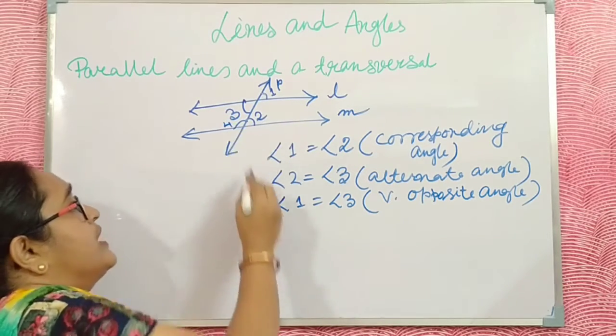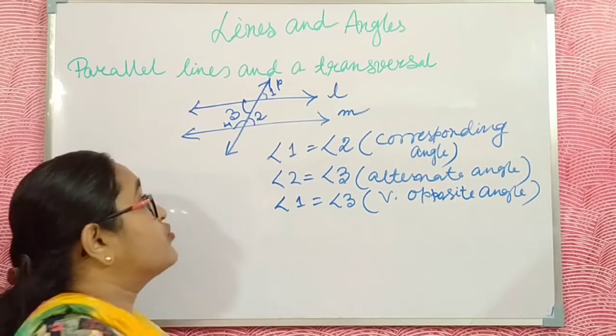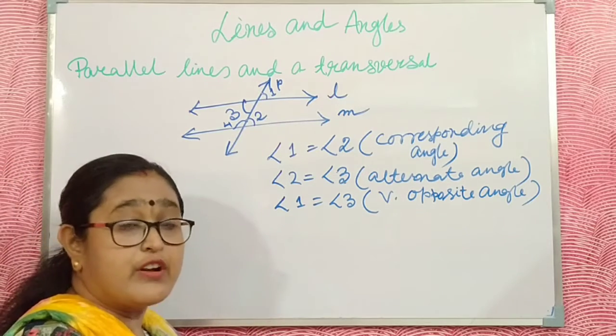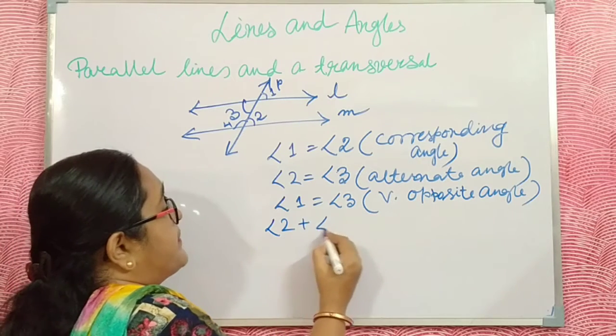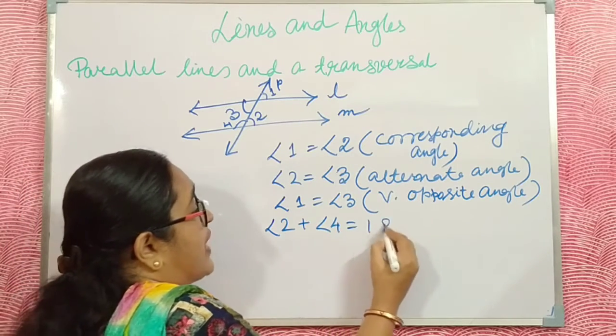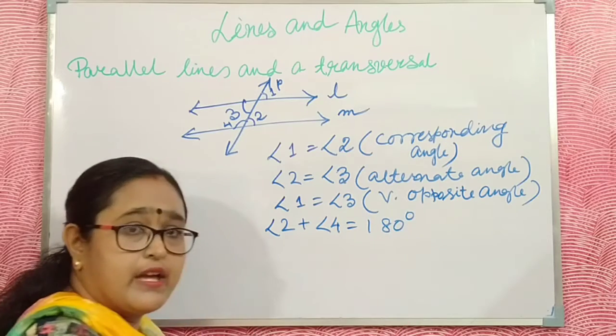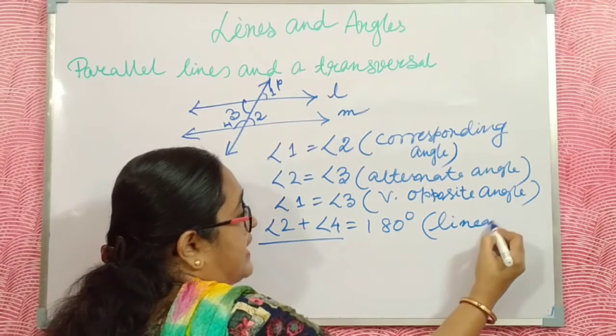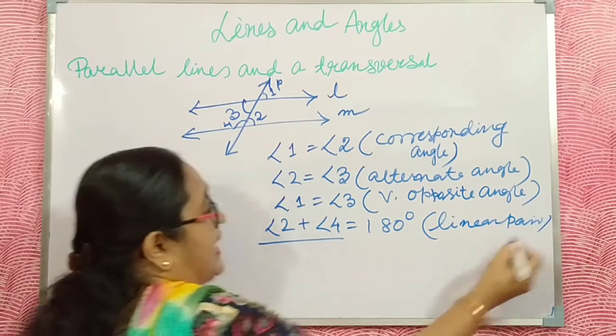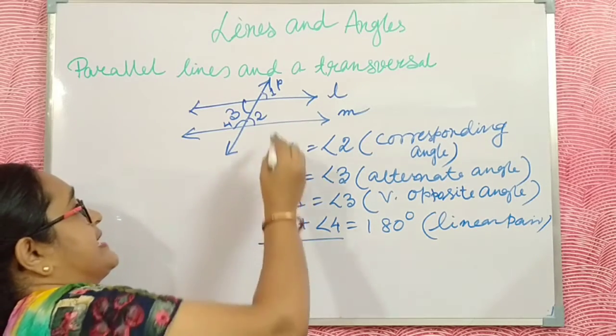Here I write this angle as 4. Then 2 and 4 are a linear pair. I already discussed in my previous video that a linear pair always makes 180 degrees. This is the linear pair.